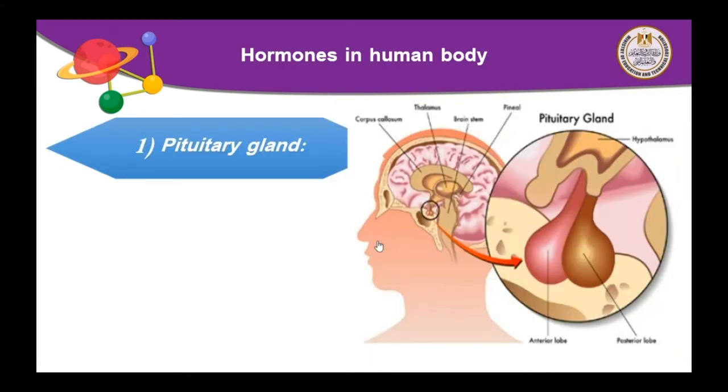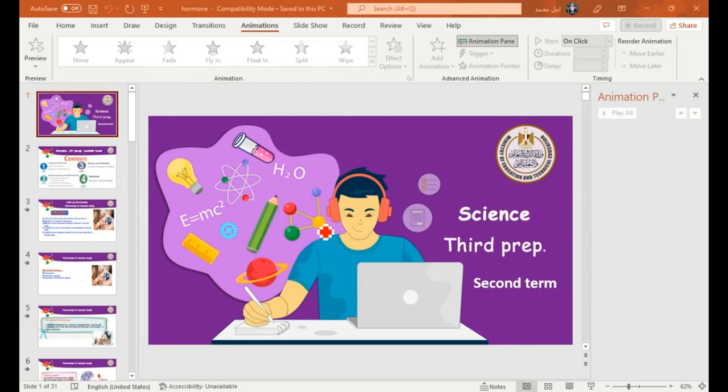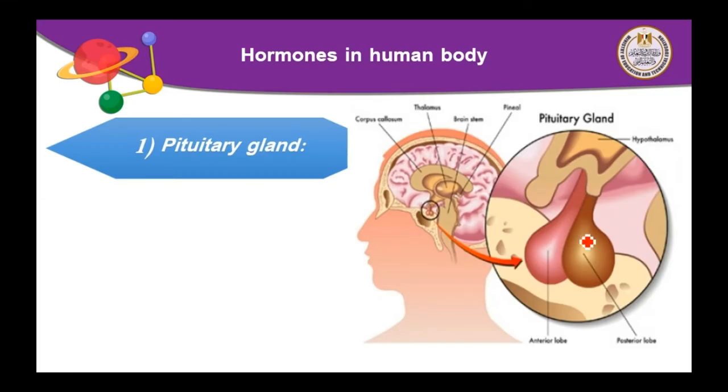We will start with the pituitary gland. It is the main gland in our body. What is the position of the pituitary gland? In front of you, the pituitary gland is magnified in the picture. It consists of 2 lobes.